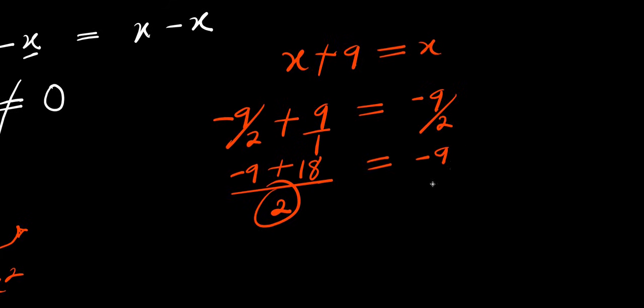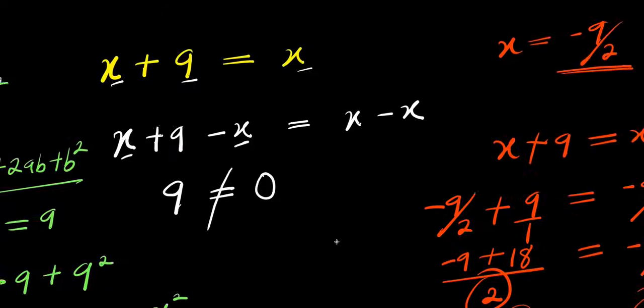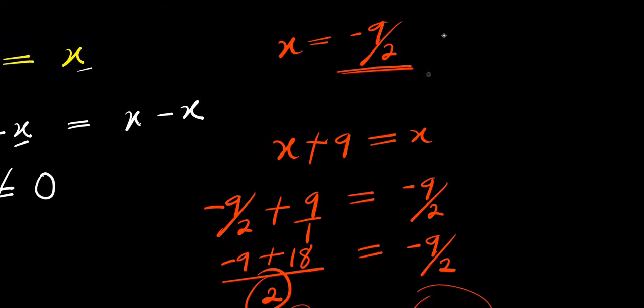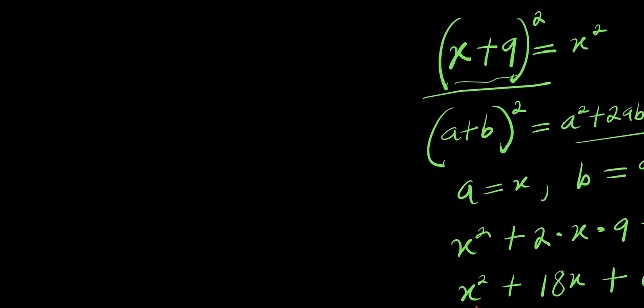Is it the same thing as negative 9 over 2? Negative 9 plus 18, that is 9. And this is divided by 2. And is this the same thing as negative 9 over 2? Obviously, 9 divided by 2 is quite different from negative 9 over 2. This shows that this particular solution is wrong as well. Now we have tried out 2 different methods and we are not getting it right. So what is the problem?